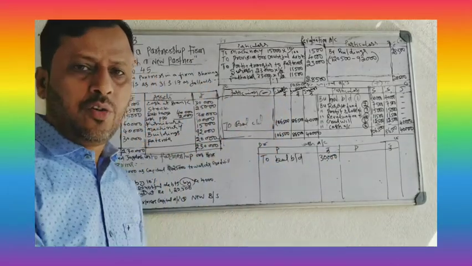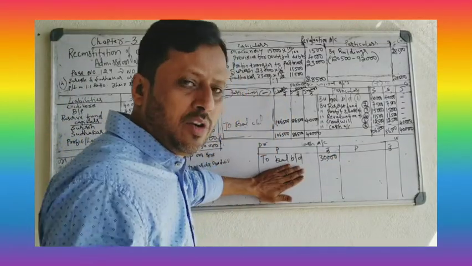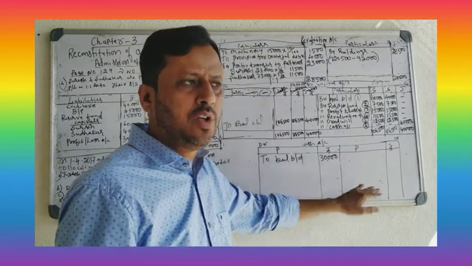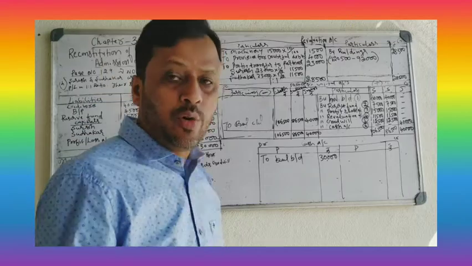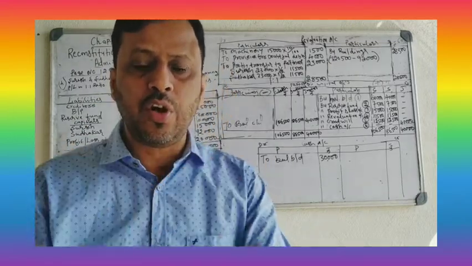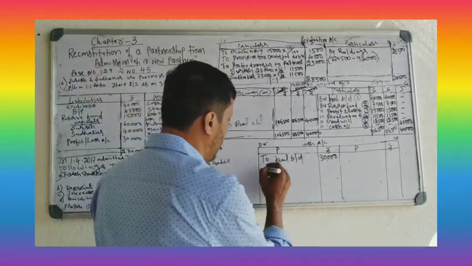You know already cash account is a real account. Debit, cash comes in; credit, cash goes out. Here in this problem, new partner brought 40,000 rupees capital, 25,000 rupees as goodwill. So cash comes in totally 65,000. Record on the debit side.